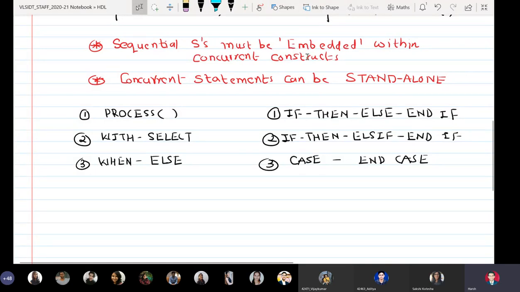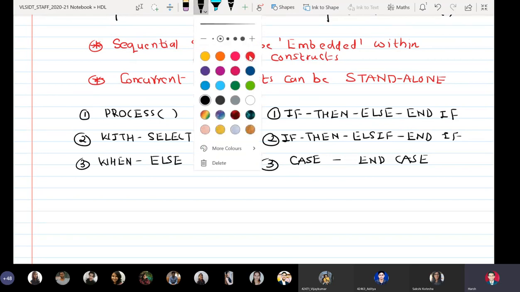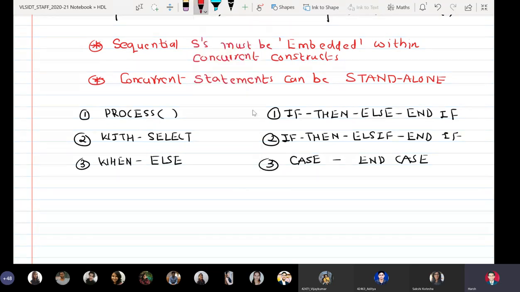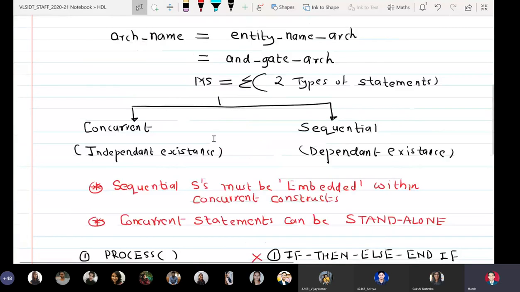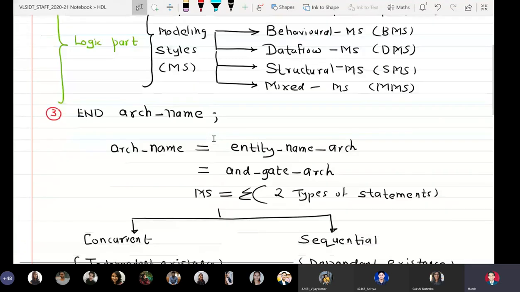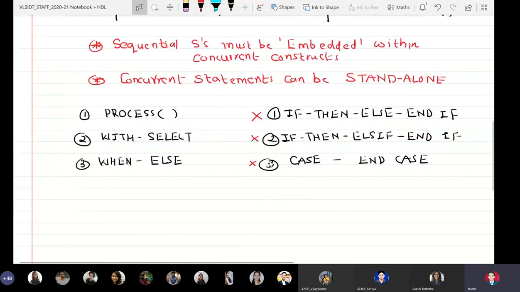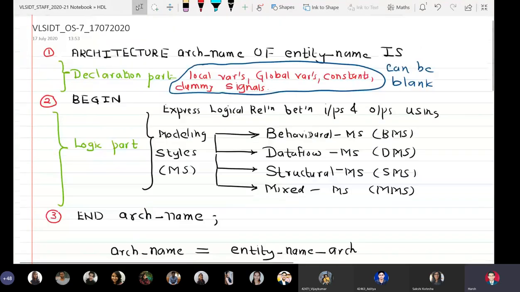Okay, if you want to explain the above, that sequential statements must be embedded within concurrent constructs, it means that I cannot directly write any of these three constructs directly between the marker number 2 and 3. All these constructs, process, with select, when else, if then else, and case must be written between these two markers, that is marker number 2 and 3.